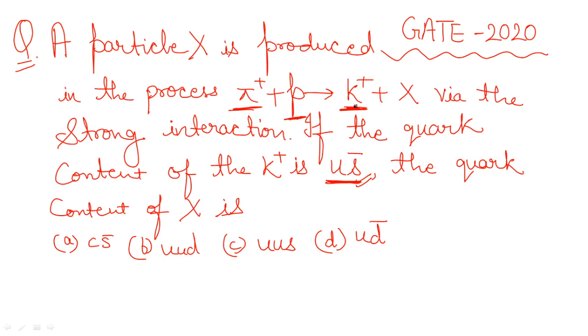The initial strangeness number is 0, so the total must stay 0. Since the K positive has an S bar, the strangeness of X should be S to balance it, so that the sum is 0.